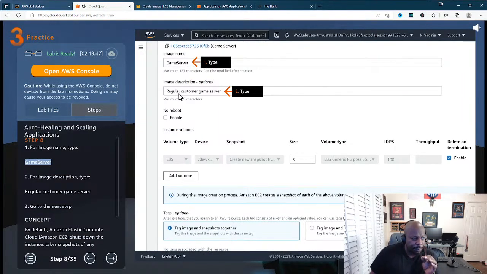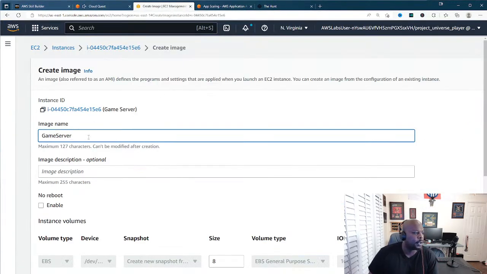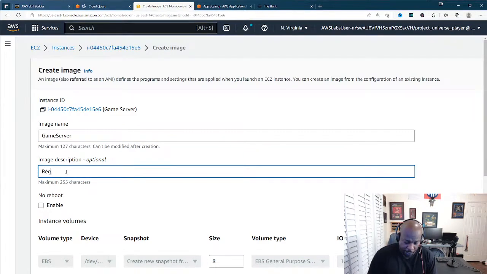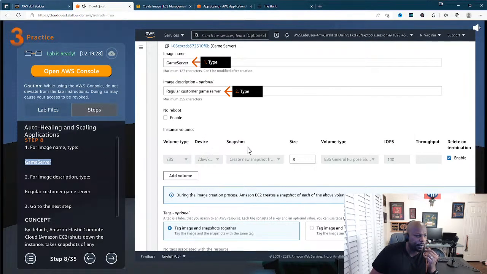All right, and the image description is the regular customer game server. All right, got it. So the regular customer game server.